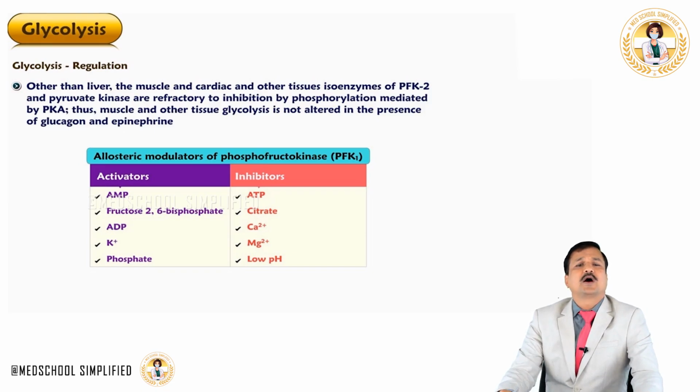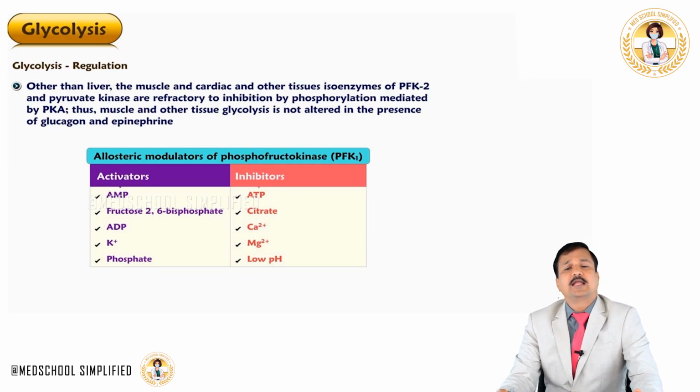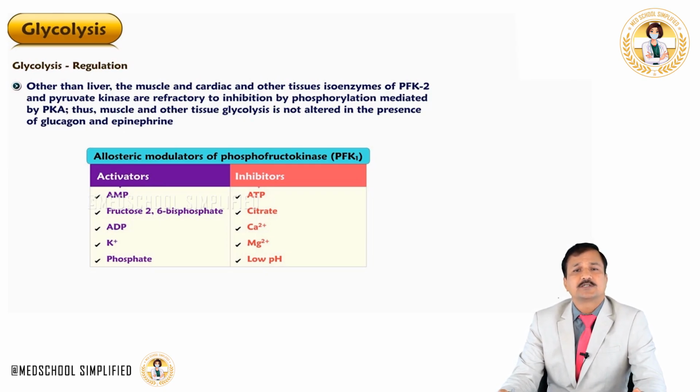So here, allosteric modulators of phosphofructokinase 1 are given. On the left side, you see the activators of PFK1. On the right side, you see the negative allosteric modulators, which are referred to here as inhibitors of PFK1. So AMP, fructose 2,6-bisphosphate, ADP, potassium, phosphate, all these molecules act as positive allosteric modulators, while ATP, citrate, calcium, magnesium and low pH all act as negative modulators on PFK1.